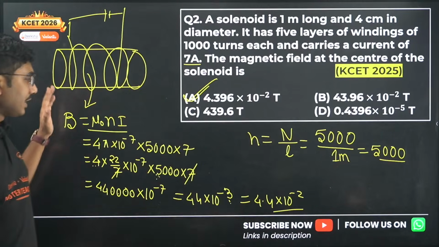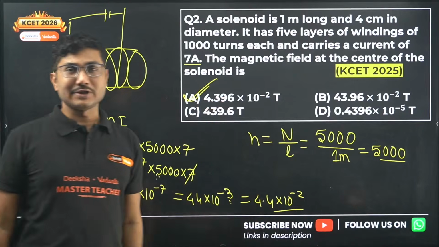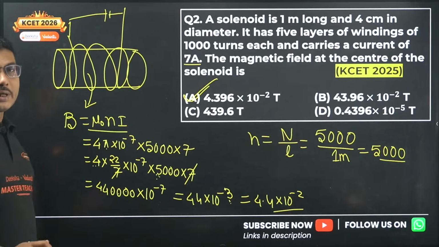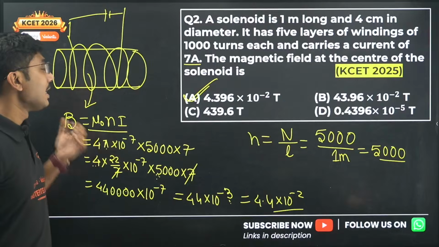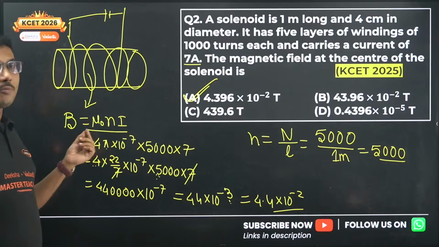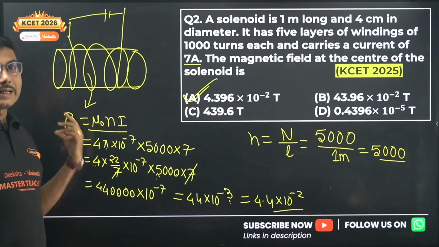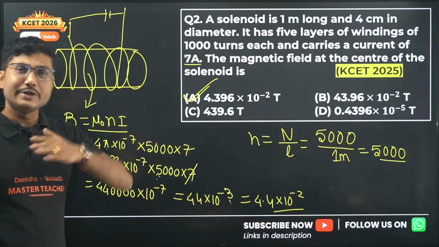Now you might say, sir, we have done everything correctly, so why is our answer not exactly matching with this answer? The reason is that for pi we have assumed 22/7, not the exact value of pi. Pi is an irrational number. Irrational number means it cannot be expressed in the form of p/q, that is in terms of a fraction. But here we have taken a fractional value for pi, so our result is very, very close, which we are happy with.